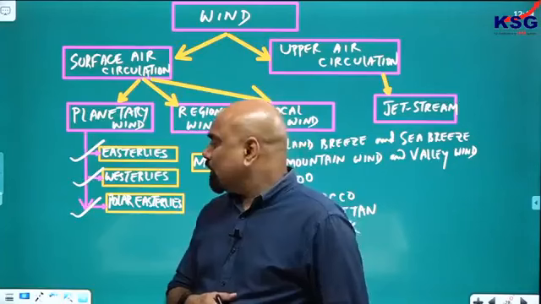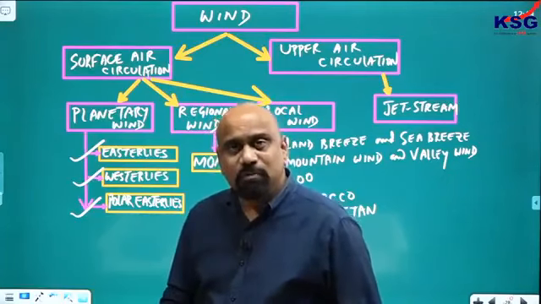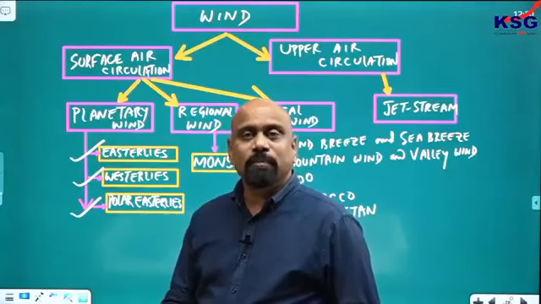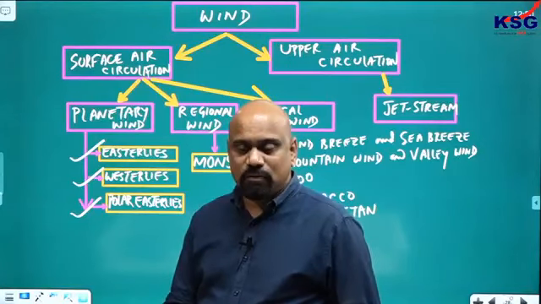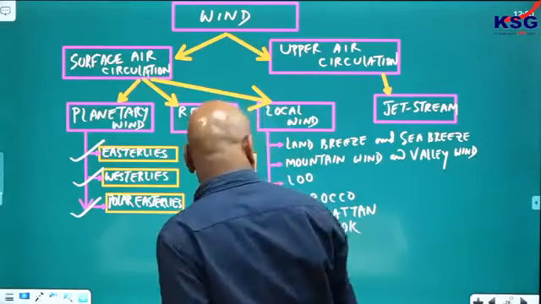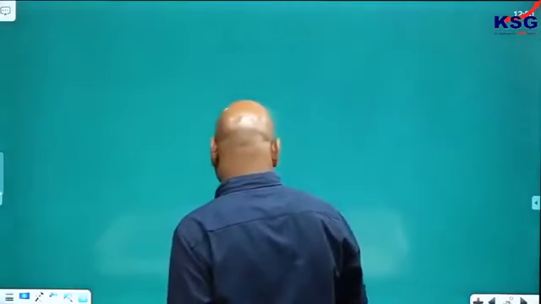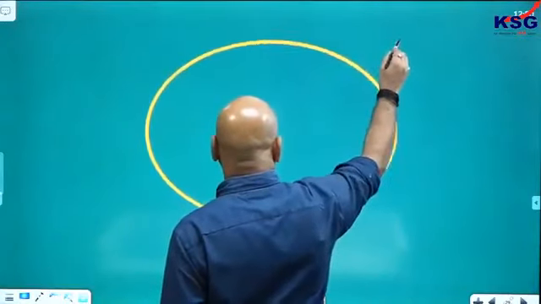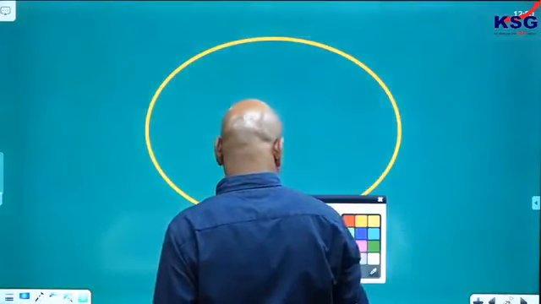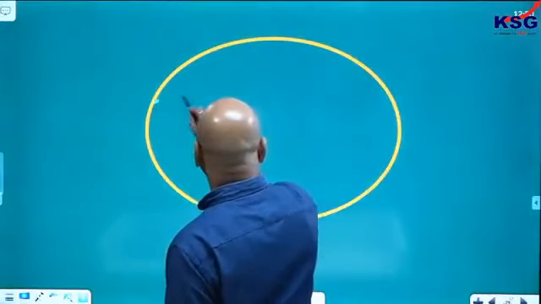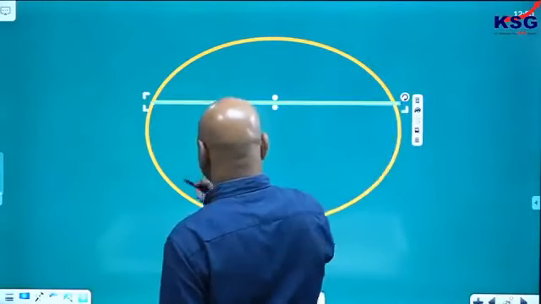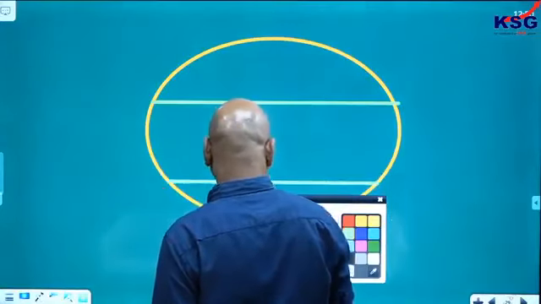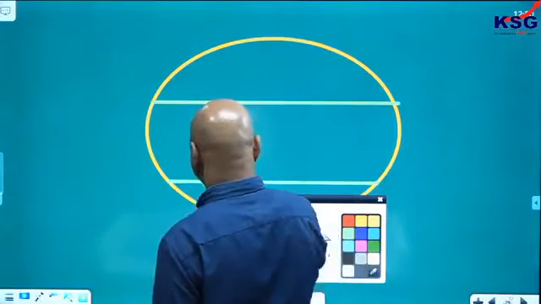Another point, the meeting place of easterlies from both the hemispheres is known as the zone of doldrum. Doldrum zone. What do you call it? Doldrum. You see here. In this region, you have easterlies from both sides. They are meeting here. These are all tropical highs. In between you have the equatorial region.